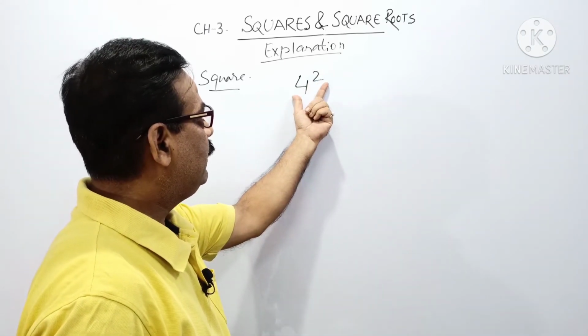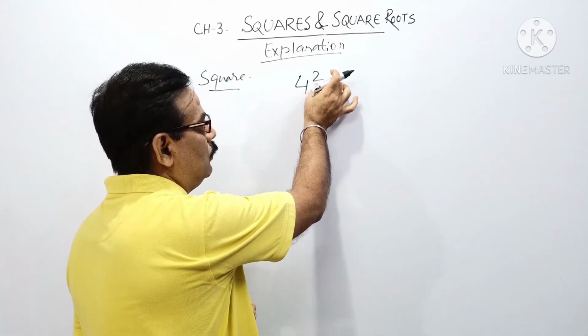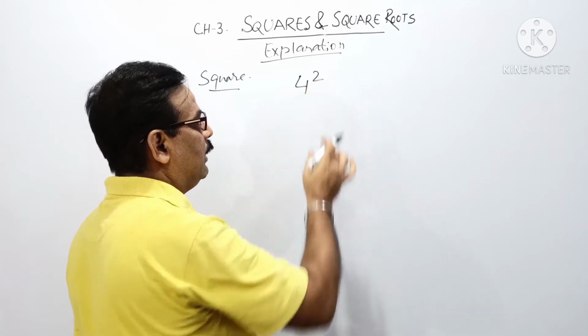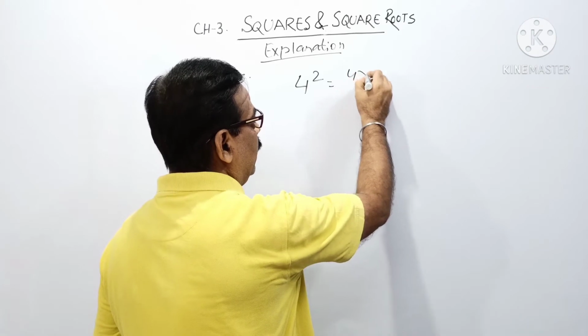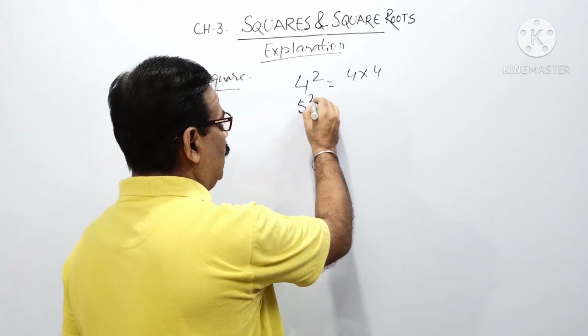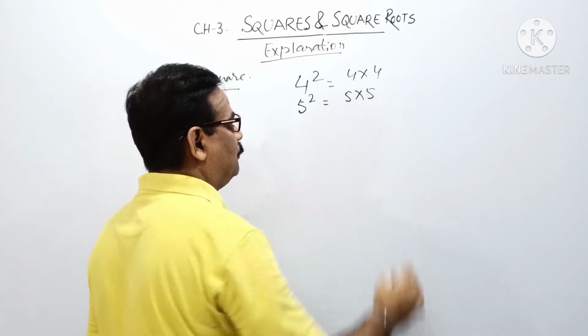How can we read this? This can be written as 4 to the power 2, that is 4 square, and we can write here 4 into 4. Also 5 to the power 2 we can write as 5 into 5.